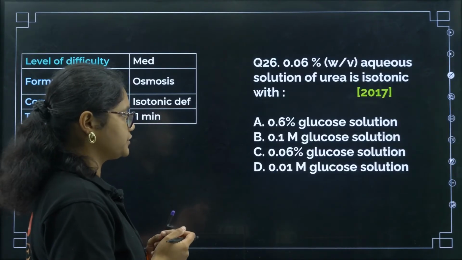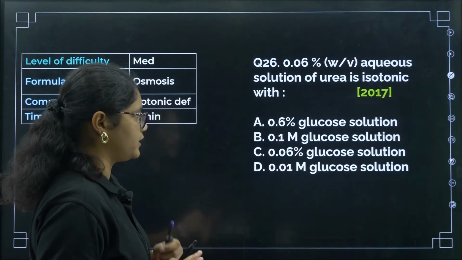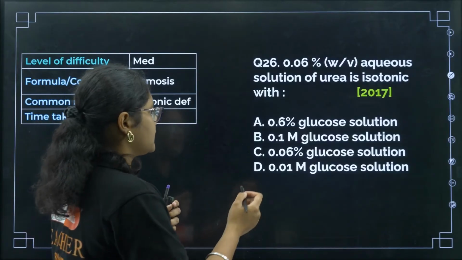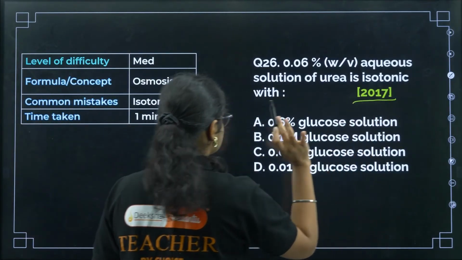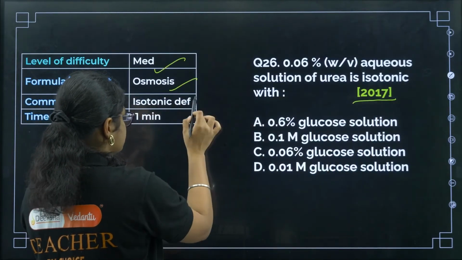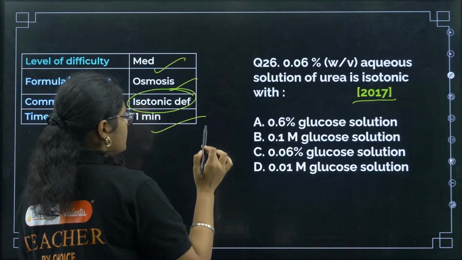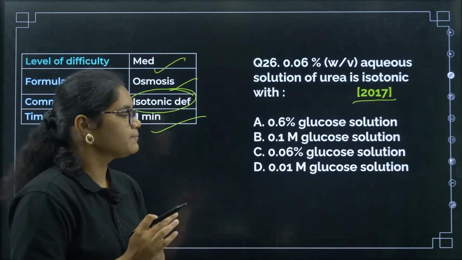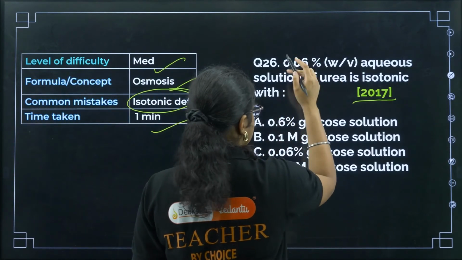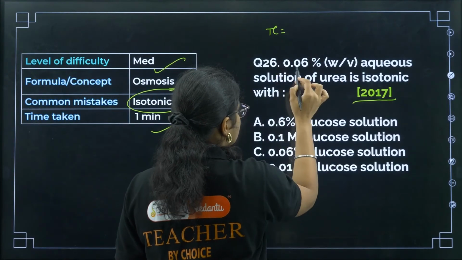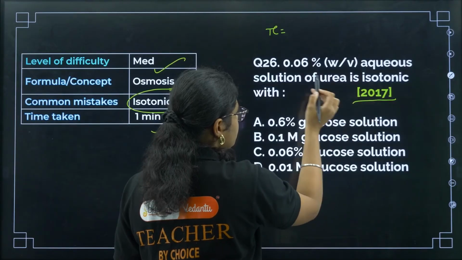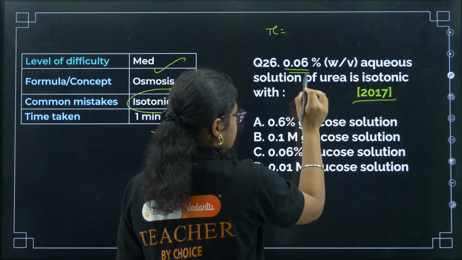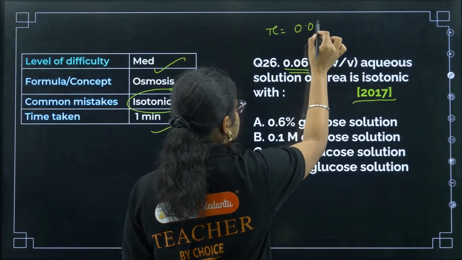0.06% aqueous solution of urea is isotonic with. Okay. So question is again from the chapter on osmosis, was asked in 2017, medium. Isotonic definition you should know, that osmotic pressure is same. Time required should be within 1 minute. Okay. So now let us see what is the osmotic pressure of this solution. So we need pi equals C into RT. So 0.06%, right? That means 0.06 gram.